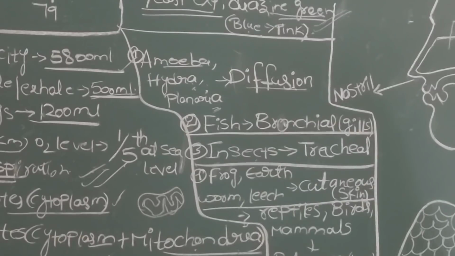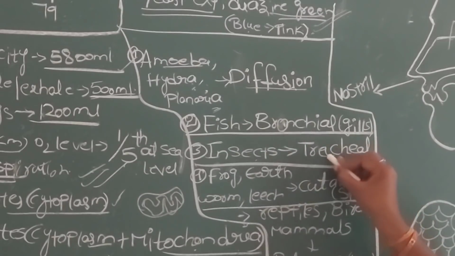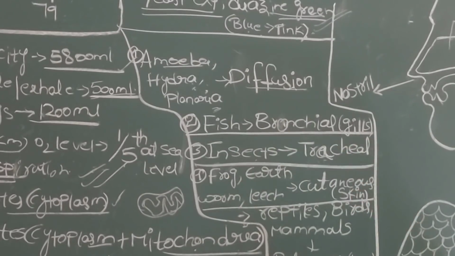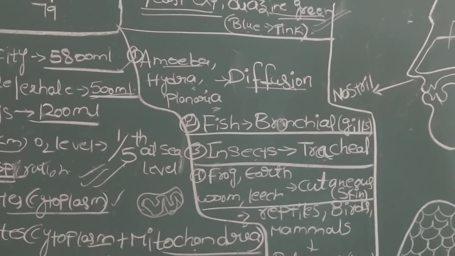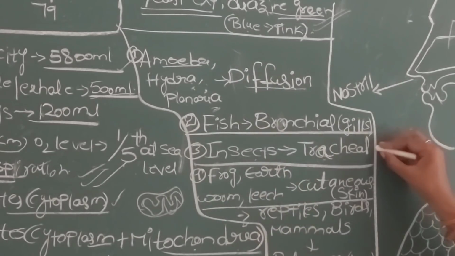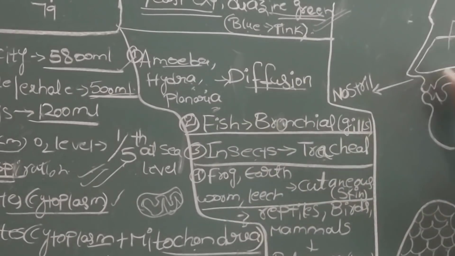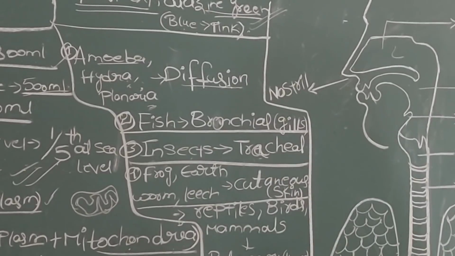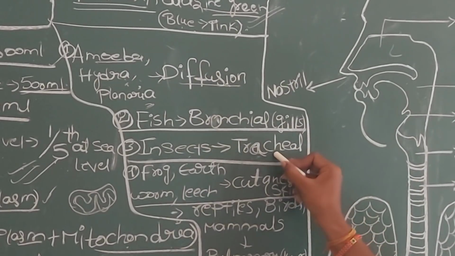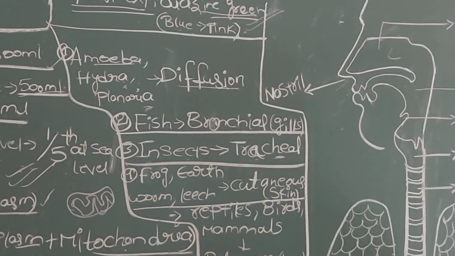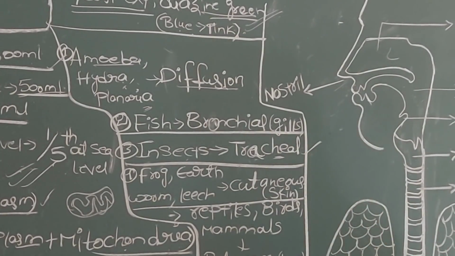And coming to insects, either cockroach, grasshopper, or most other insects, the type of respiration we call tracheal respiration. These insects contain, throughout their body, a series of tubes called trachea. At the sides of their body they have small pores or holes. These pores we call spiracles. Just as air enters our body through the nostrils, in insects air from outside enters through the spiracles into the tubes known as trachea. That type of respiration we call tracheal respiration.